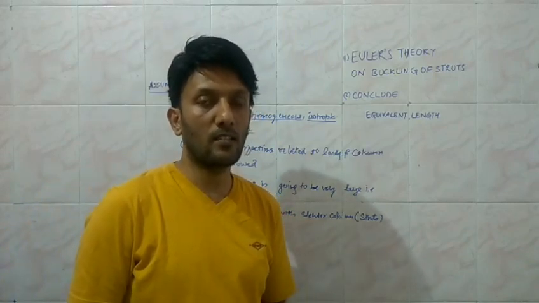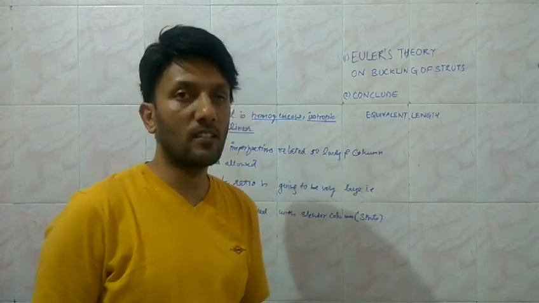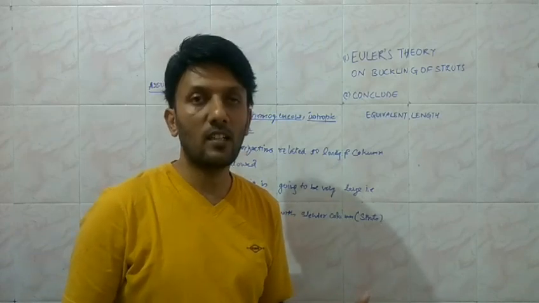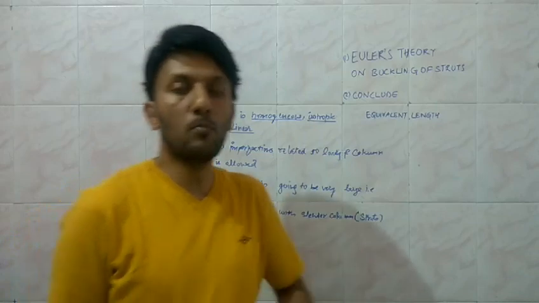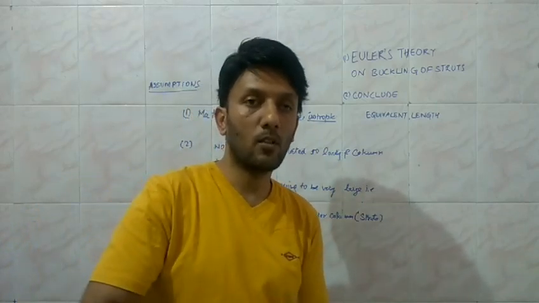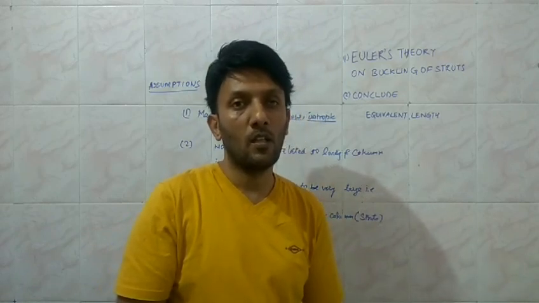If the slenderness ratio is small, that is, in comparison to the cross sectional area the length is small, then the failure of the material is going to be because of yielding, that is, under compression. Because of the crushing load, the material is going to fail under compression.